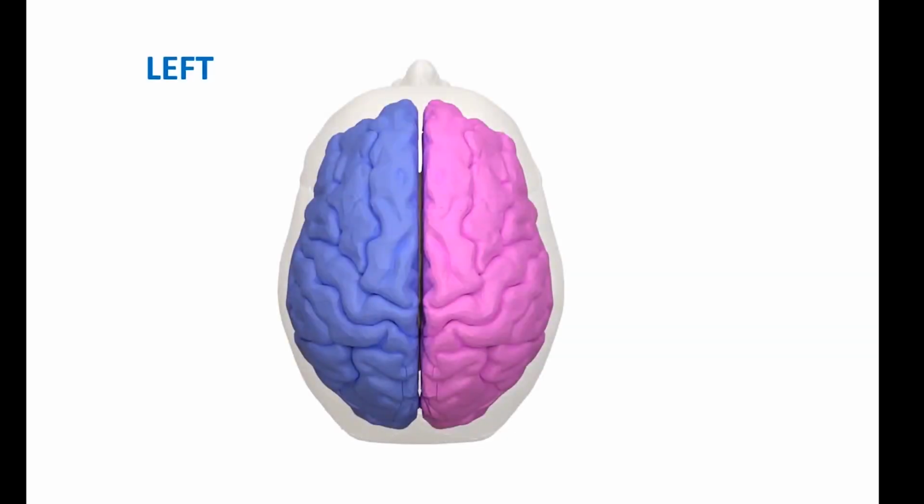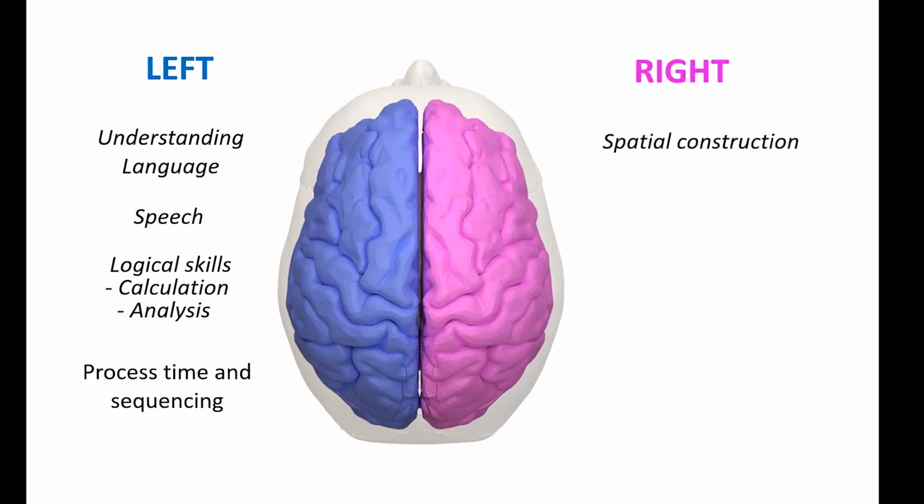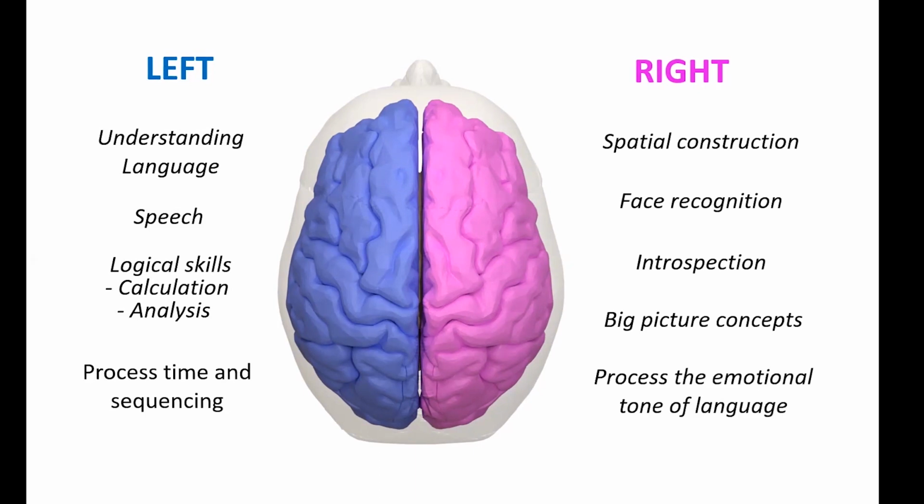The left hemisphere is responsible for things such as understanding language, speech, so our ability to speak using language, logical skills such as calculation and analysis, but is also processing time and sequences. The right hemisphere, on the other hand, is handling aspects such as spatial construction, facial recognition, introspection, the ability to understand big picture concepts, but is also processing the emotional tone of the language.